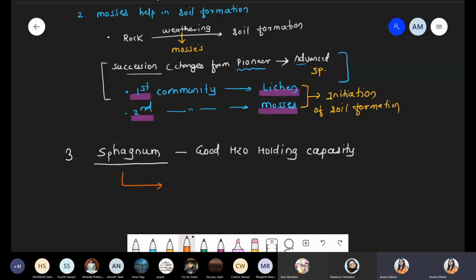Okay. So sphagnum basically has good water holding capacity, and mostly sphagnum is used for transportation. These are used for transportation of seedling plants. Seedling means what? Small size plant.